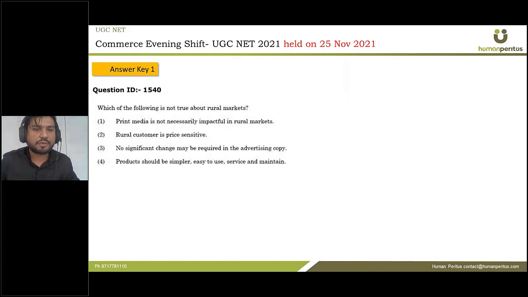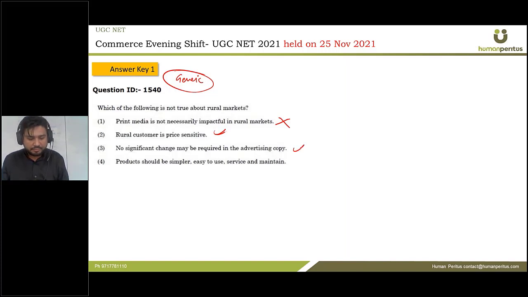Next question says, which of the following is not true about rural market? So this is a very generic question. Okay, this will be done by elimination. Print media is not necessarily impactful in rural market. No, it is not the correct statement. Rural customer is price sensitive. Yes, it is more appropriate. No significant change may be required in the advertising copy. Again, appropriate statement. Product should be simple, easy to use, service and maintain. Okay, so definitely the correct answer is option ID 1. So answer is 1.